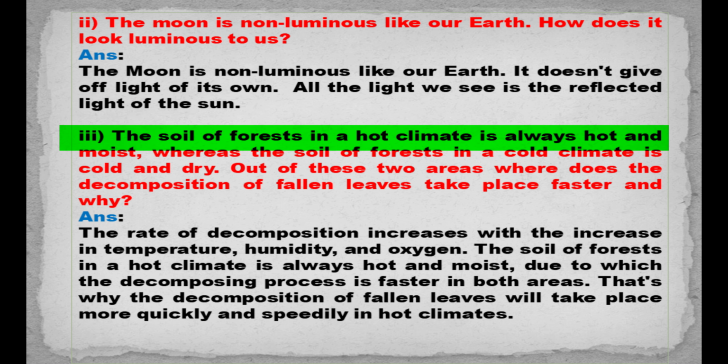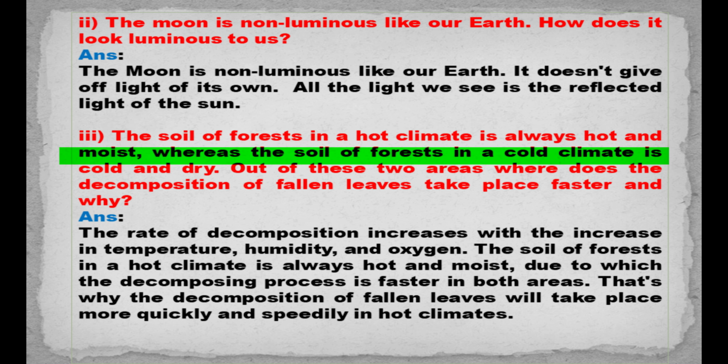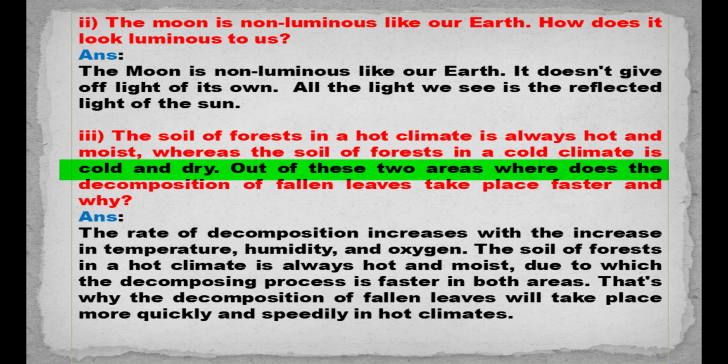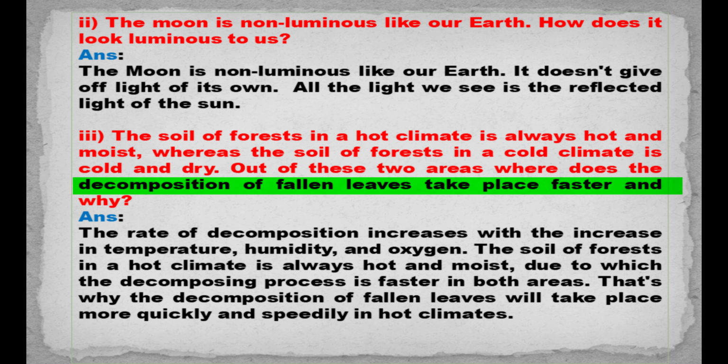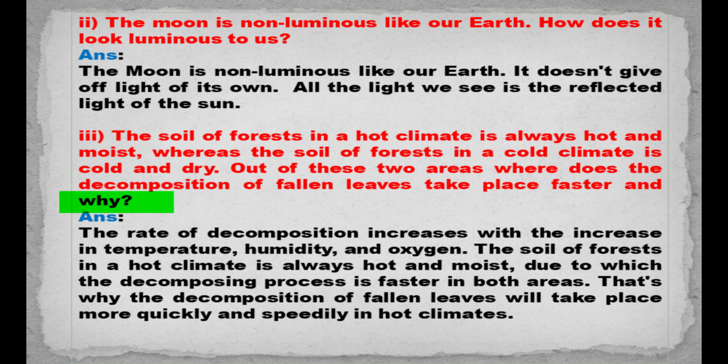3. The soil of forests in a hot climate is always hot and moist, whereas the soil of forests in a cold climate is cold and dry. Out of these 2 areas, where does the decomposition of fallen leaves take place faster and why?